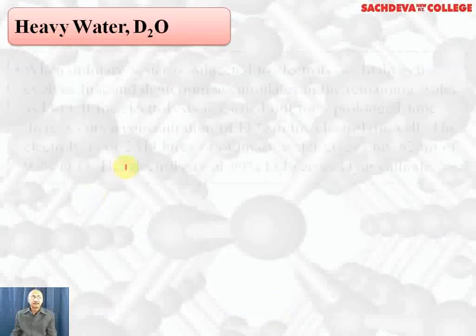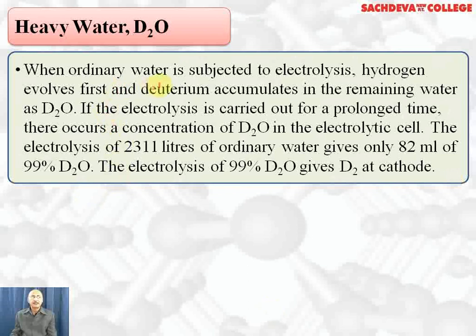Heavy water is the most important form of water. Ordinary water contains only 0.016% of heavy water or heavy hydrogen. When ordinary water is subjected to electrolysis, hydrogen evolves first because it's lighter and deuterium accumulates in the remaining water. If the electrolysis is carried out 30 times, there occurs a concentration of D2O in the electrolytic cell.